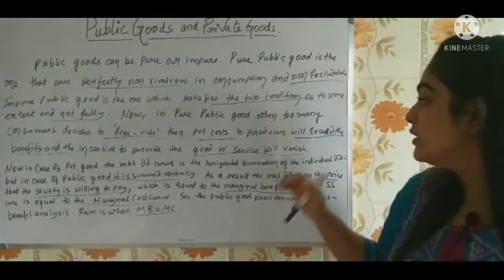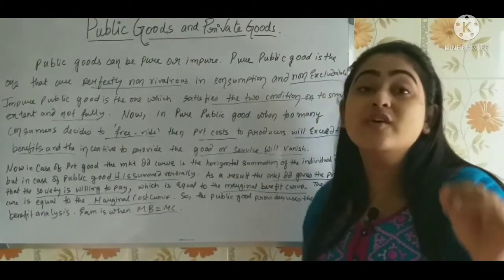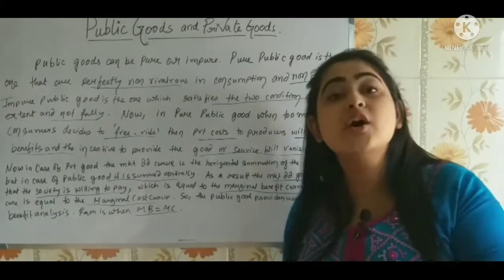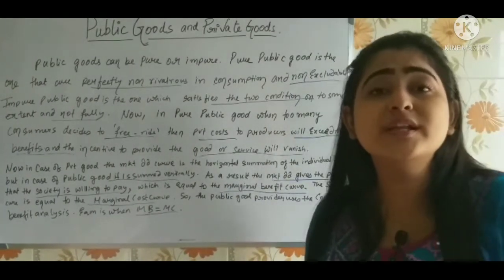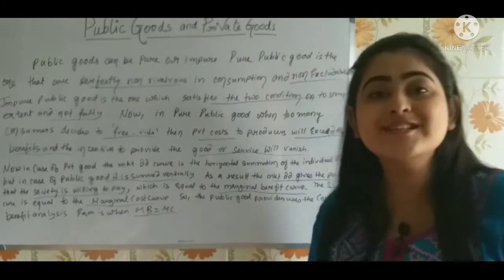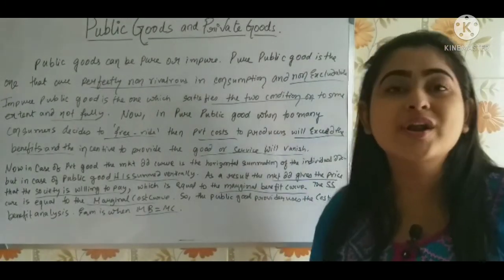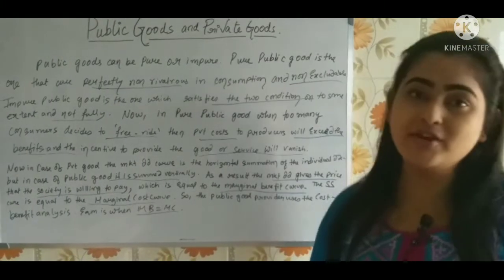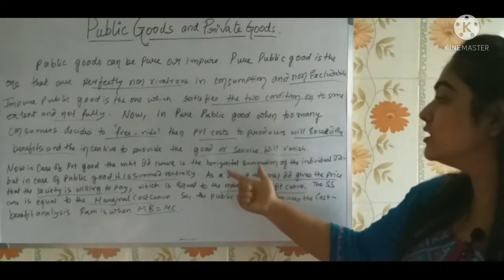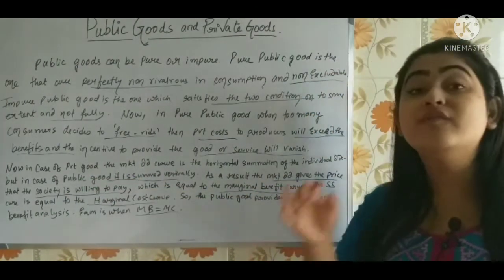Understand it? So now next let us move on to the important portion. In case of the private good, what we see is that it is the horizontal summation of the individual demand curve, isn't it? How do you get the market demand curve? By horizontal summation of the individual demand curves. But in case of the public good, it's not the horizontal summation but the vertical summation. That is, in case of the private good it is the horizontal summation of individual demand curves, but in case of the public good it is summed vertically.